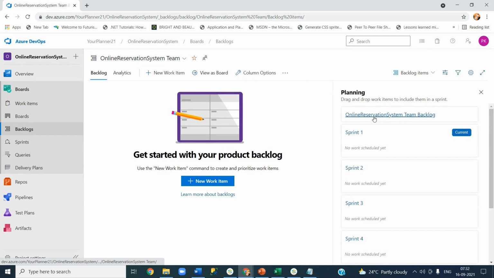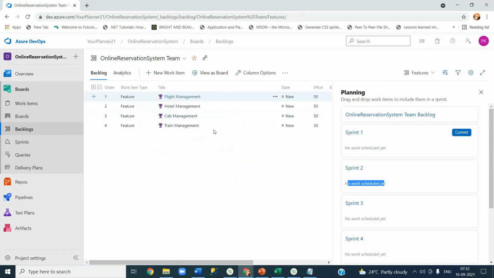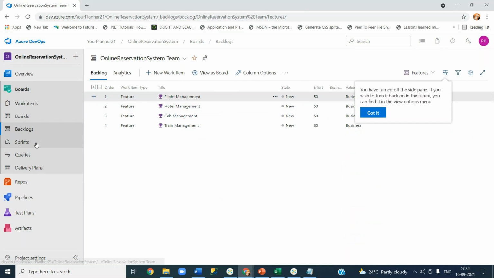The current sprint is sprint 1, and it is showing no scheduled date, no work, because I haven't done anything. Again, this is for features as well. If I want to make some changes, I can go and configure them. I'm just giving a quick tour of how it looks before I make any changes. Let's close this.